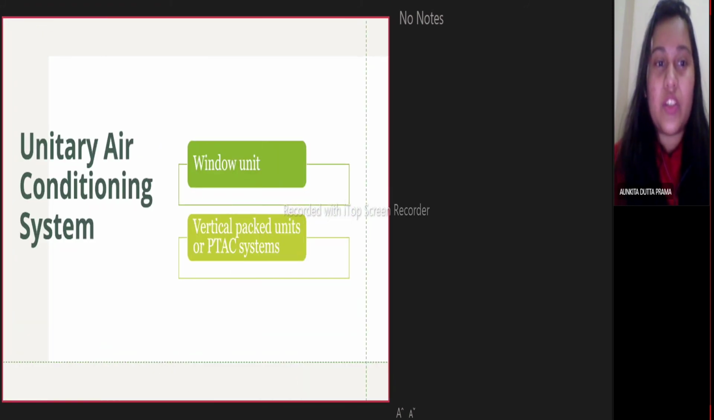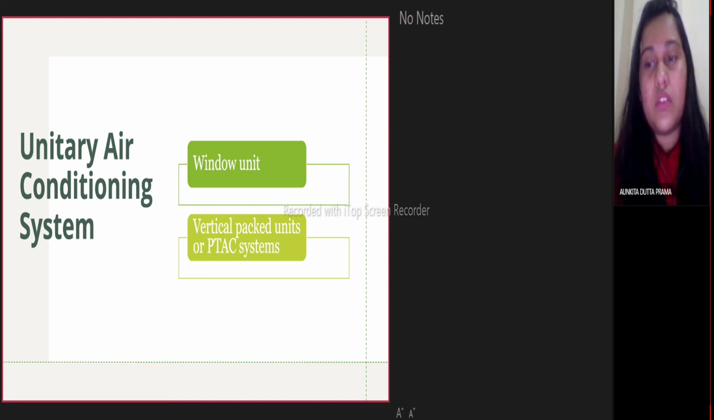Unitary air conditioning system. In the unitary air conditioning system, factory assembled air conditioners are installed in or adjacent to the space to be conditioned. These systems are tested as per standard designs and are available in the form of packaged units of varied capacity and types. Each package consists of a refrigeration or heating unit with fan, filter, control, etc.